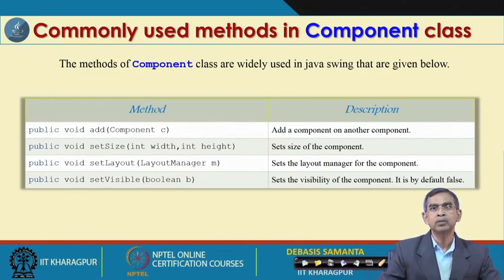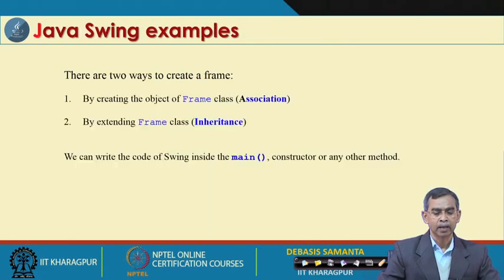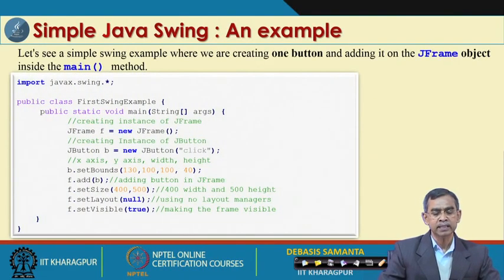Those methods should also be used whenever you include some Java Swing component in our program. First, we will discuss how Java Swing components can be added into our program.